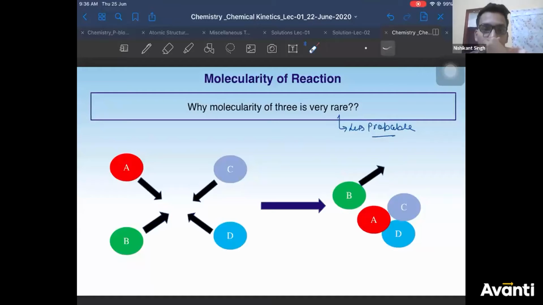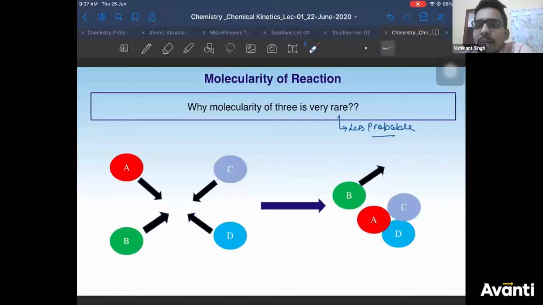What quantity can be determined for 3 molecules and more? There is nothing as such. The reactions are only very rare. We are not saying, see, you have got it wrong, that these reactions can occur and we cannot find molecularity. We are not saying that. We are saying the probability of these reactions to occur is only very less. Vijayalakshmi, I think you have got it reverse. The reactions are only very rare. There are very few reactions which can happen like this, where 4 molecules will come and collide with each other.